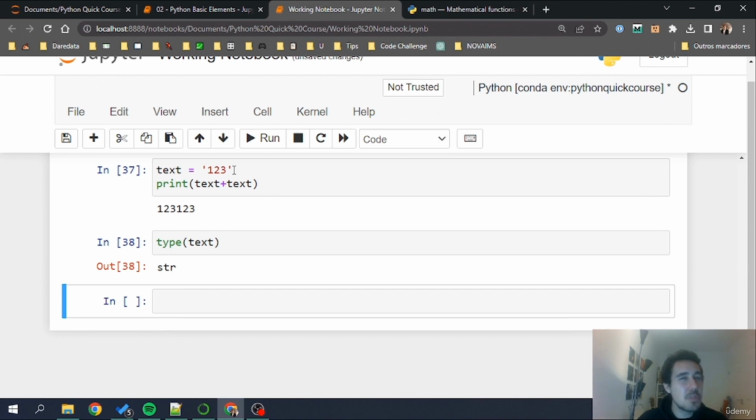Now we've seen the most basic data types in Python, which are basically strings, integers, floats, and we also touched a bit on booleans with the true or false values. Now let's continue and understand how we can work with other types of more advanced data types, commonly called also data structures here in Python. And in the next lectures we are going to learn four: lists, dictionaries, tuples, and sets. These are four ways that we have to organize our data, and these numbers and text that we've been seeing right here that are very cool to know here in Python, and we'll check them in more detail in the next lectures. I'll see you there.